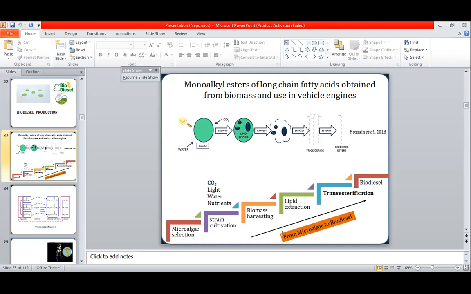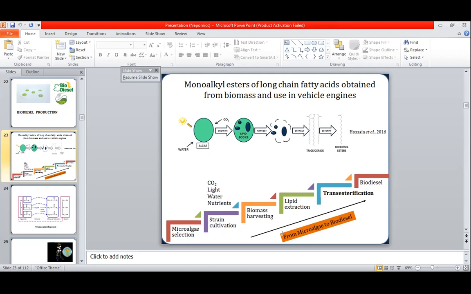Whenever these microorganisms grow, lipid particles or lipid bodies also develop within the cells. These lipid particles are basically used as the source of biodiesel for us. So we harvest the cells, extract the lipids from them, isolate them, and obtain the biodiesel.